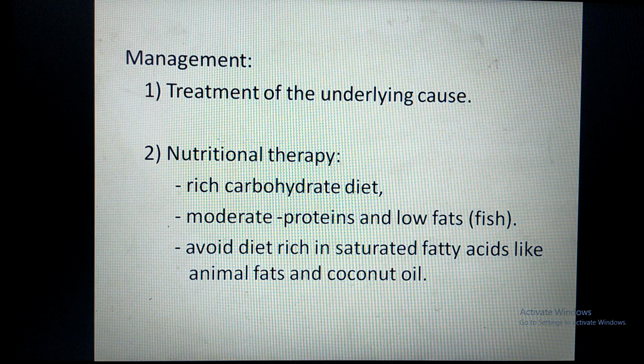At the same time, fat should be avoided, and fat should be taken in very small quantity. Saturated fats are completely stopped. The sources of saturated fatty acids are animal fat and coconut oil. They should be completely stopped. So in nutritional therapy, you have to remember that a carbohydrate rich, moderate protein and very low fat diet should be given to the patients of fatty liver.